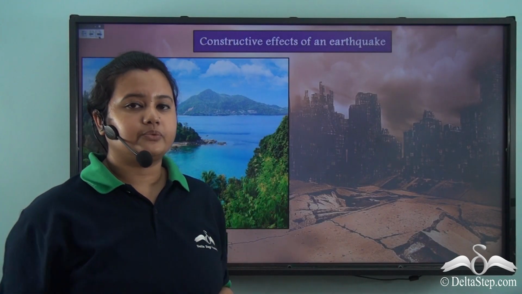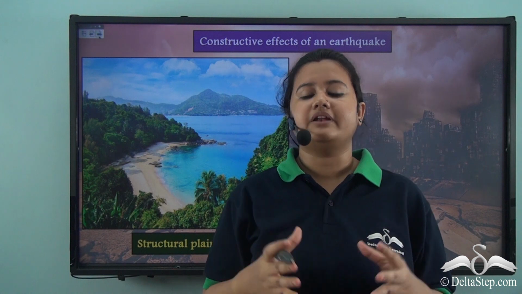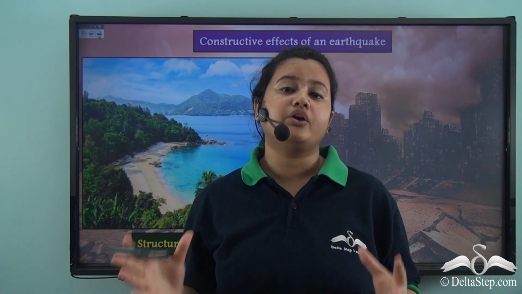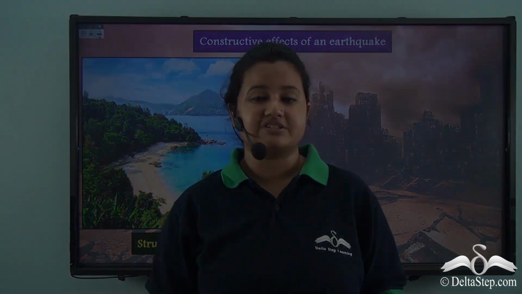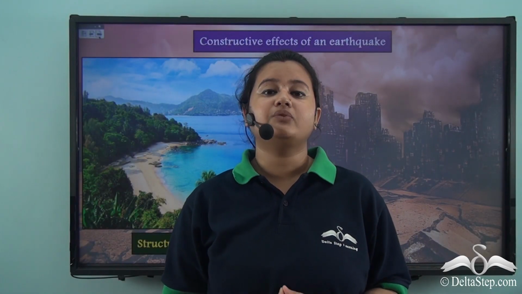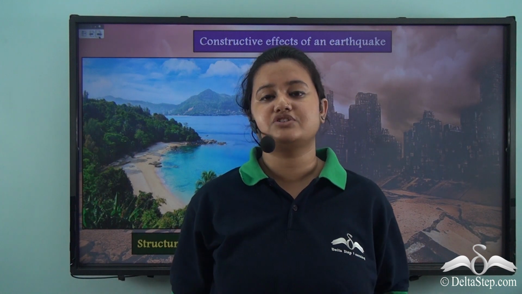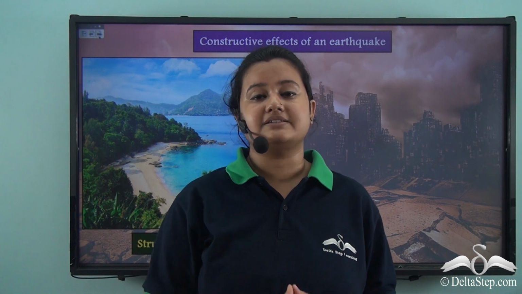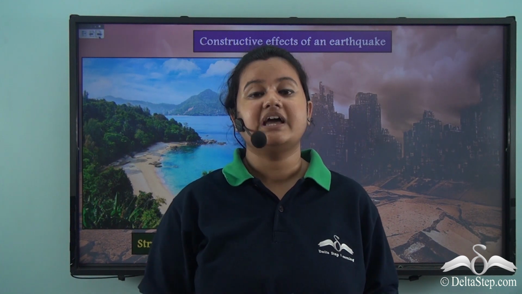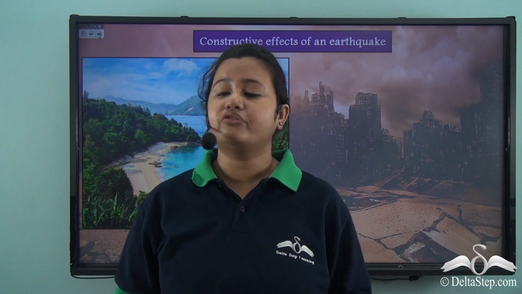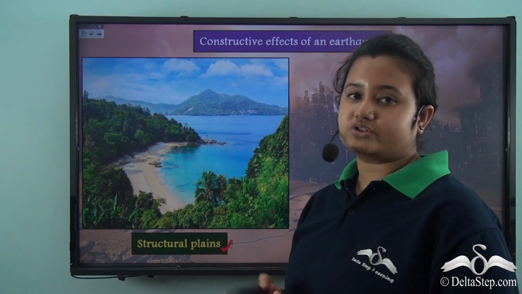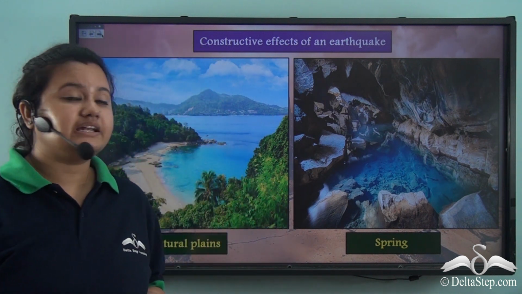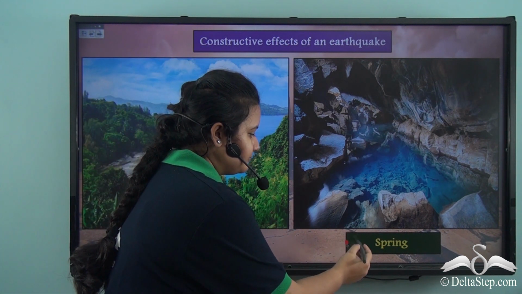Now, although an earthquake is a very undesirable natural activity, the effects caused by an earthquake are not always disadvantageous. So now let us discuss the advantages or benefits of an earthquake. We know an earthquake destabilizes or unsettles the earth's crust. This leads to the formation of structural plains or coastal plains. Another importance of an earthquake is that it leads to the formation of springs.